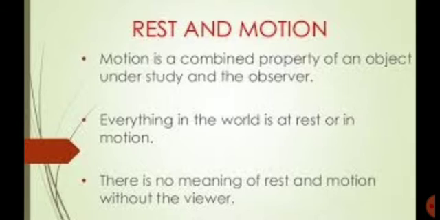In page number 21, below the diagram, "Am I in rest or motion", see the last line: an object may appear to be stationary, stationary means rest, for one observer and appear to be moving for another observer. An object is at rest relative to a certain set of objects and moving in relation to another set of objects.